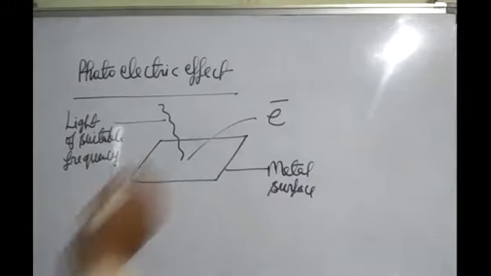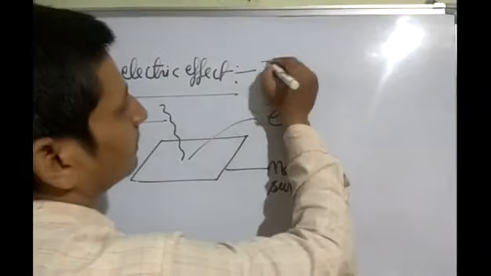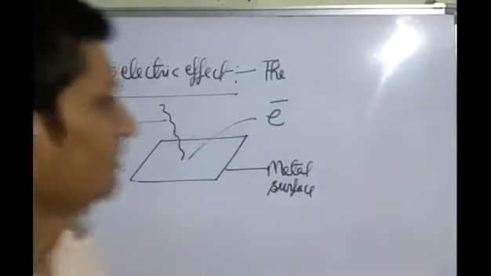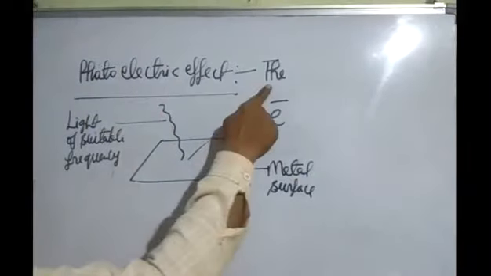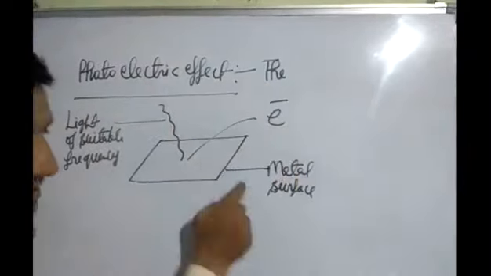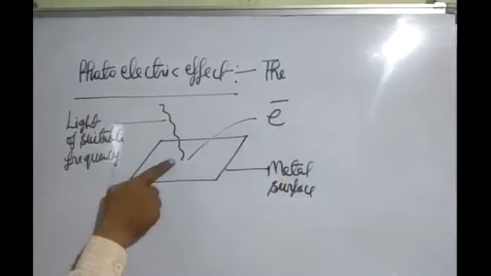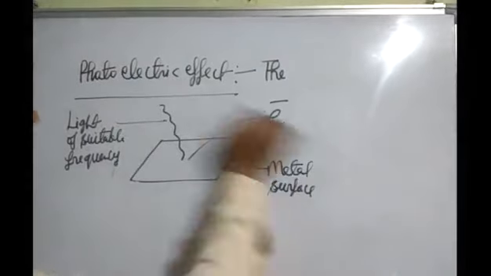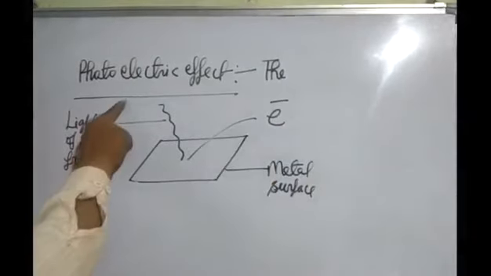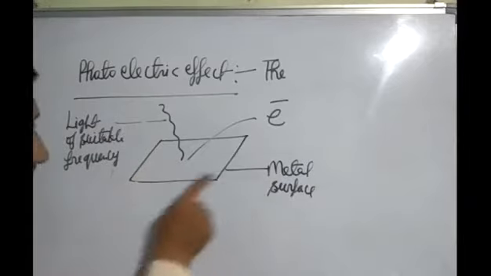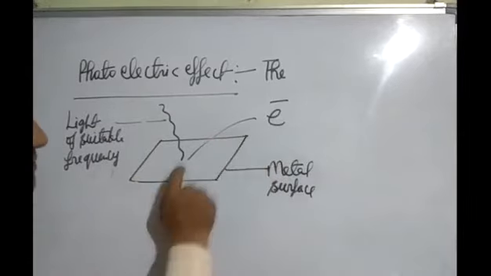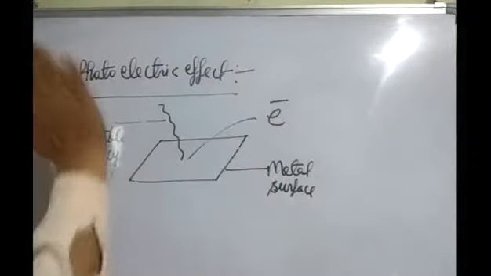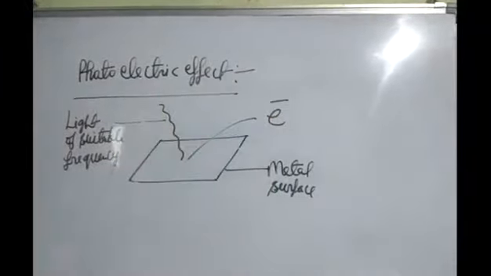What is photoelectric effect? I'm telling you again, what is photoelectric effect? The phenomenon of ejection of electron from metal surface when light of suitable frequency strike on metal surface is called photoelectric effect, and electrons are called photoelectron. When light of suitable frequency strike on metal surface, then electrons are emitted from metal surface. This phenomenon is called photoelectric effect, and electrons are called photoelectron.